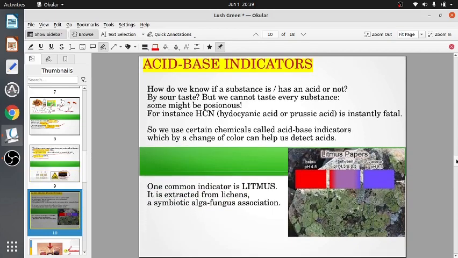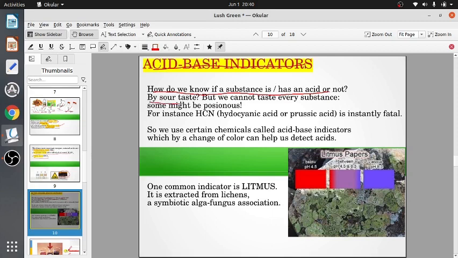Next we come to acid-base indicators. Now how do you know if a substance is or has an acid? You are saying lemon has citric acid. How do we know that? We say curd has lactic acid or vinegar has acetic acid. Now how do we know if a substance is an acid or has an acid?